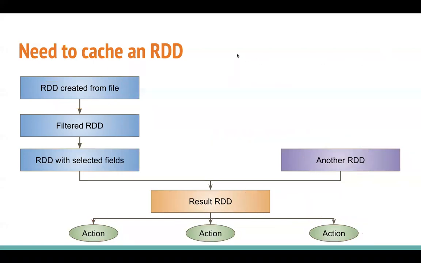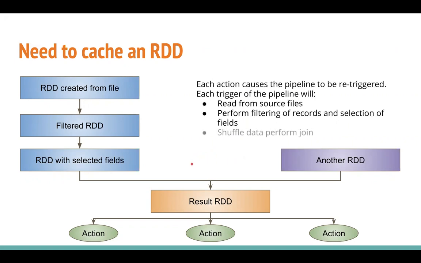So this is how caching can speed up your process whenever there is iterative processing or incremental processing over an RDD, or if your RDD is used in actions multiple times. Let's talk more about RDD caching.